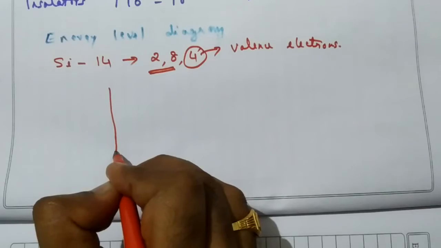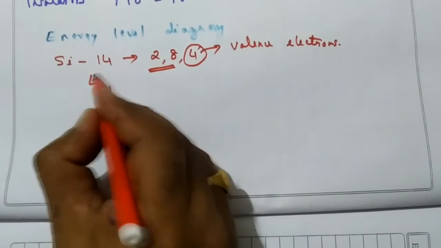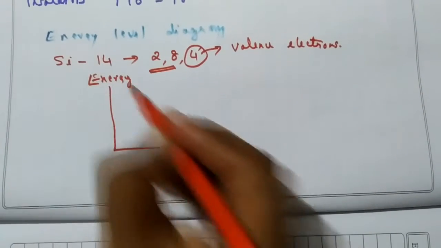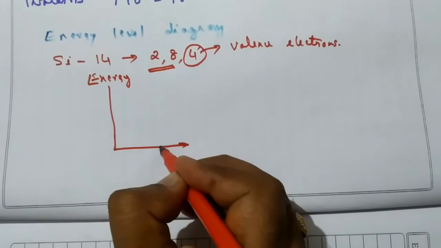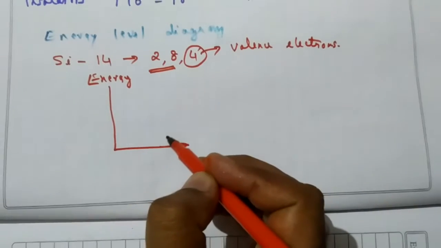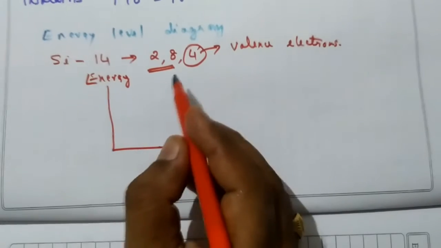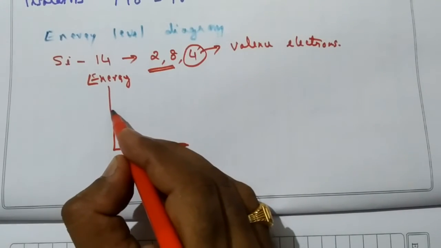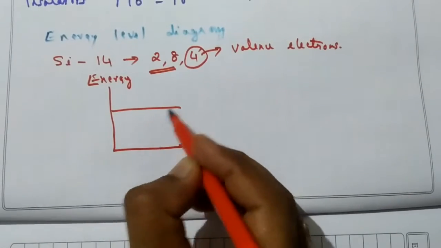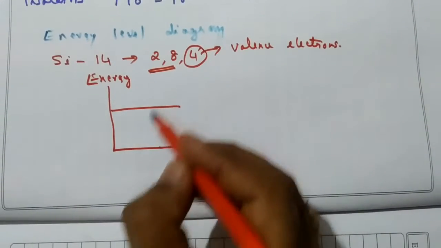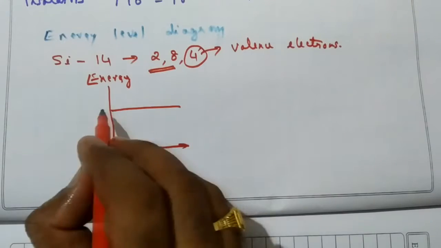So in an isolated atom, this is the energy level diagram. This is energy, and the height from here will tell you about the energy. Now, as far as the valence electrons are concerned, all the valence electrons will have almost the same energy, not exactly, almost the same energy. So their energy difference is very small, so that we can neglect.